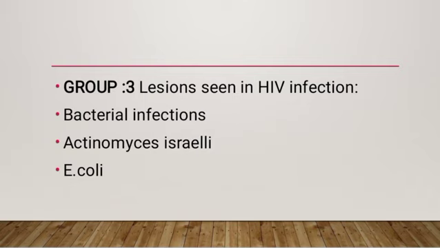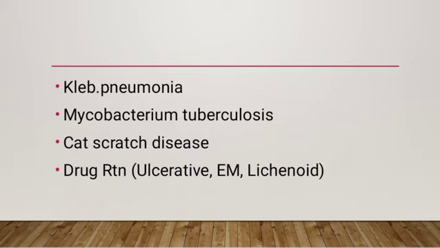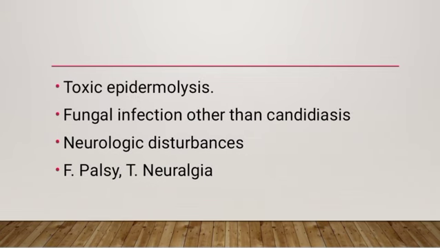In group 3, the lesions seen in HIV infection are bacterial: Actinomyces israelii, E. coli. Then we have Klebsiella pneumoniae, Mycobacterium tuberculosis, cat scratch disease. Drug reaction can also be one of the causes. Okay, then we have toxic epidermal necrolysis, fungal infection, and other candida, neurologic disturbance.